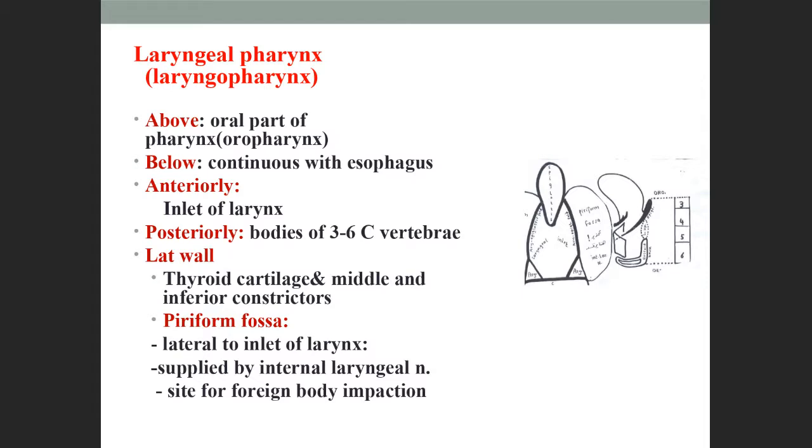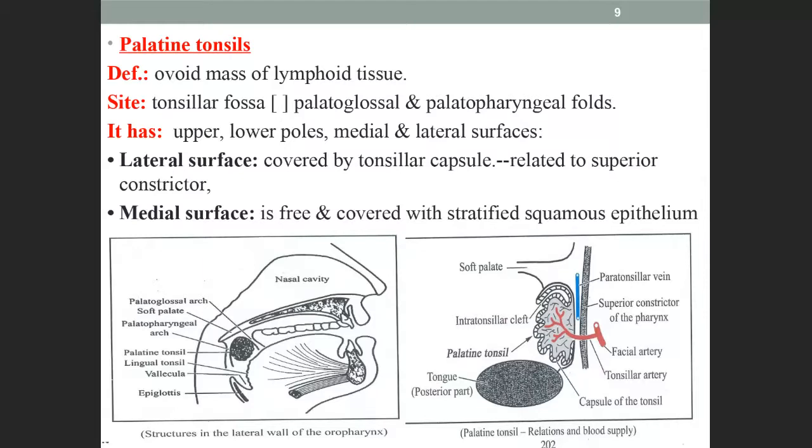It is supplied by the internal laryngeal nerve. See here, it is a site for foreign bodies. The foreign bodies go and sit there. Next structure is the tonsils. These are lymphoid or lymphatic structures. Where are they present? These are present in the area called the tonsillar fossa, in between the palatoglossal and palatopharyngeal folds.